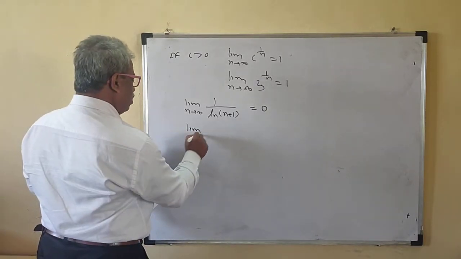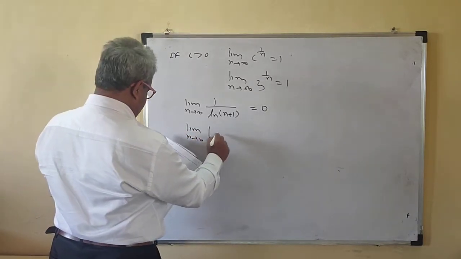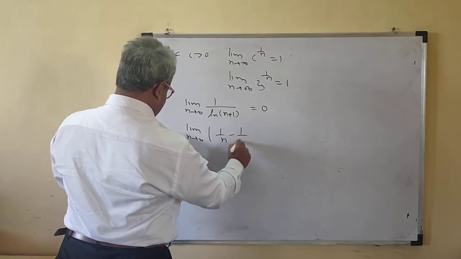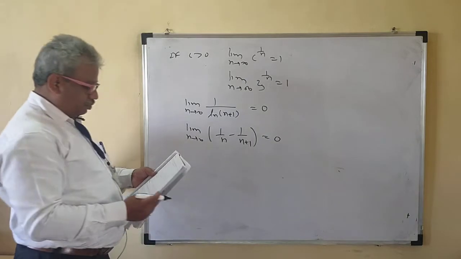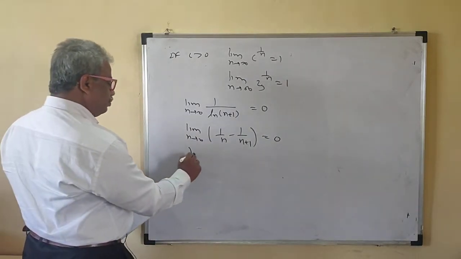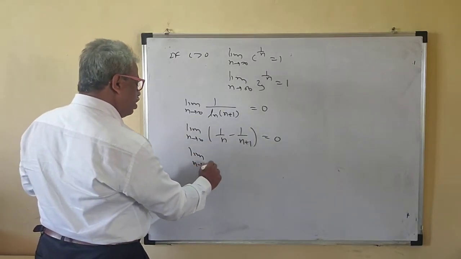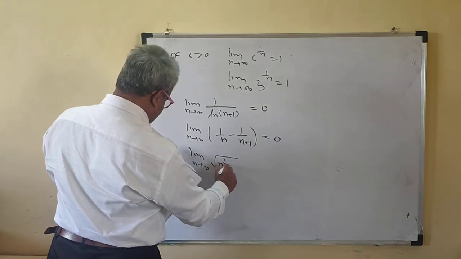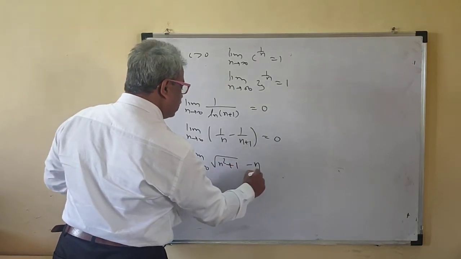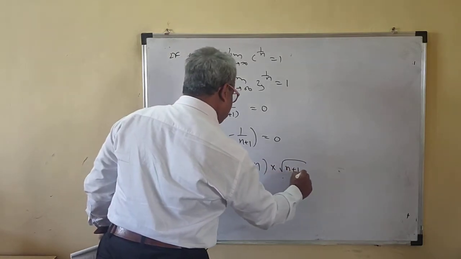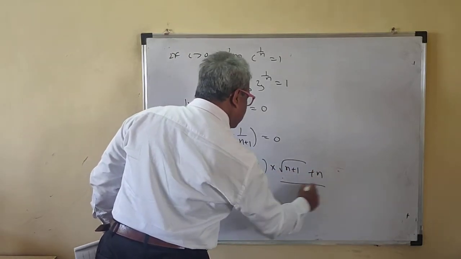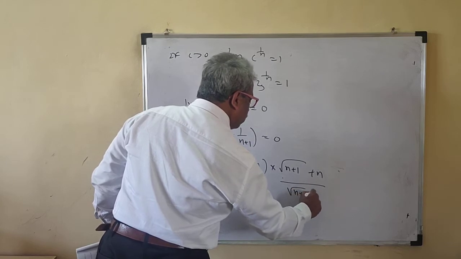Then limit n tends to infinity of 1 upon n minus 1 upon n plus 1 is 0 minus 0, which is 0. Now limit n tends to infinity of root of n square plus 1 minus n. How to find this limit? You have to divide and multiply by root of n square plus 1 plus n.